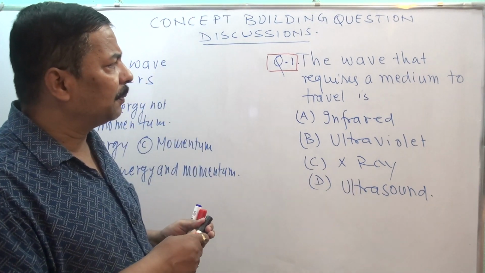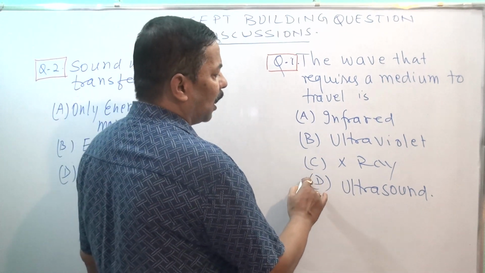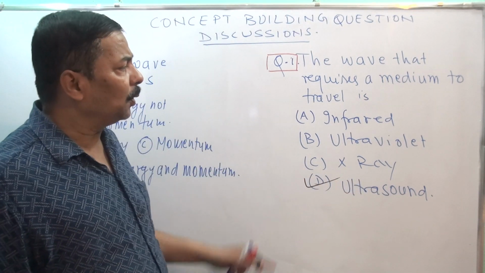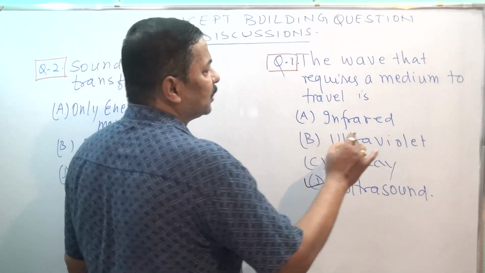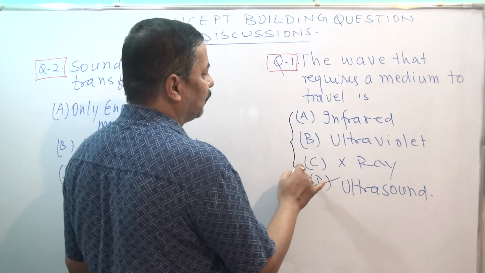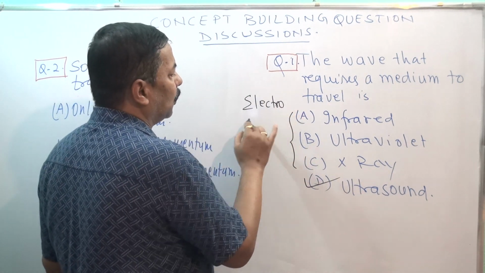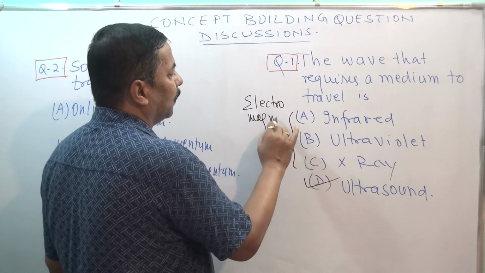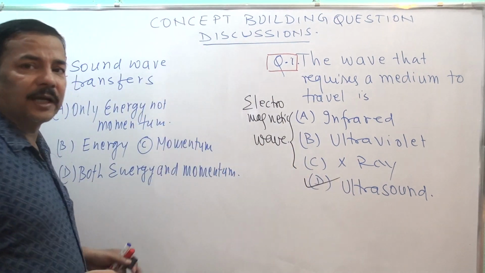So the wave which requires a medium to travel is ultrasound. This portion of wave is basically electromagnetic wave.